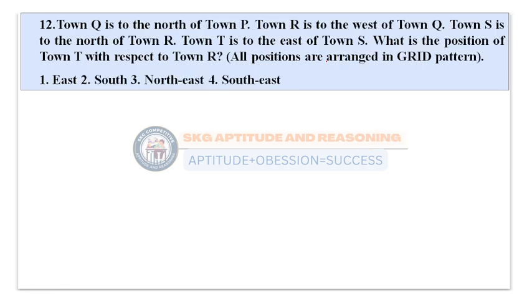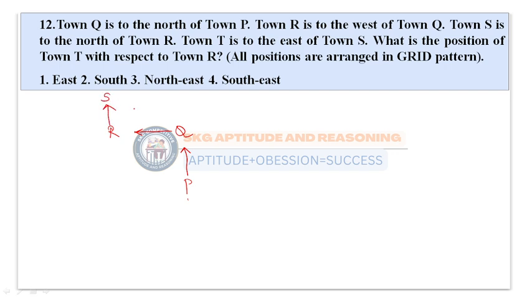So this will be the next question under the directions topic only. Town Q is to the north of town P. Suppose I take town P here, north means this direction, so to the north Q is present. Town R is to the west of town Q. To the west means in this direction, so here R is present. Next, town S is to the north of town R, so S is present here.